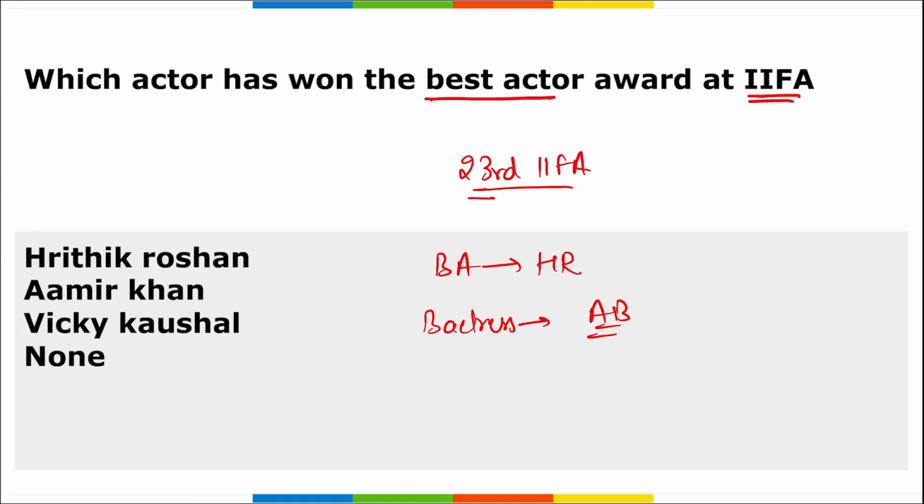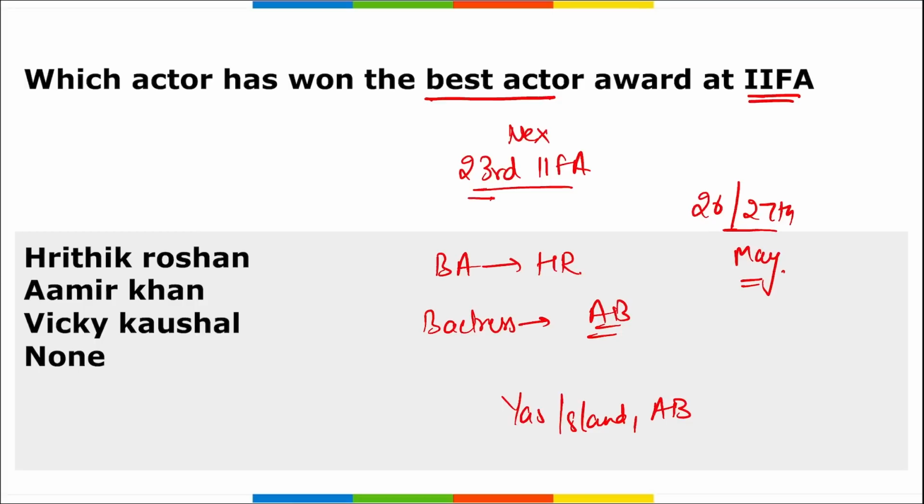The 23rd edition of the NEXA IIFA Awards was held on 26th and 27th of May at Yas Island in Abu Dhabi, UAE. Correct? Bollywood actor Hrithik Roshan won Best Actor in a Leading Role Male, and Alia Bhatt the Best Actress in a Leading Role Female. Correct? So the correct option here is Hrithik Roshan.